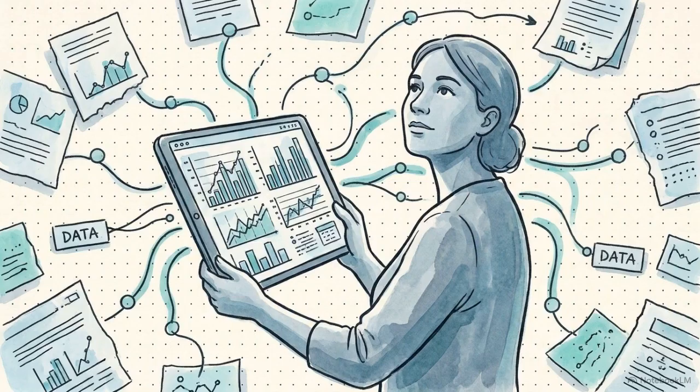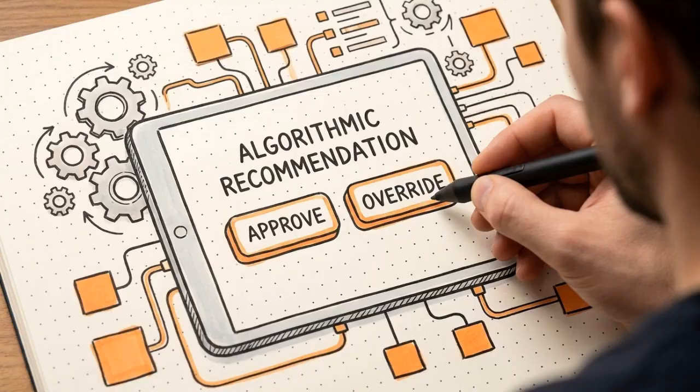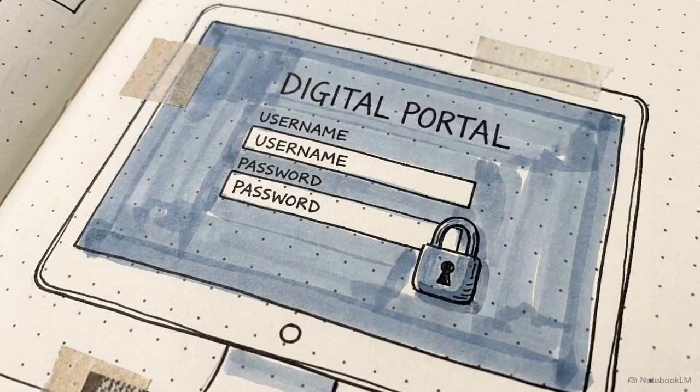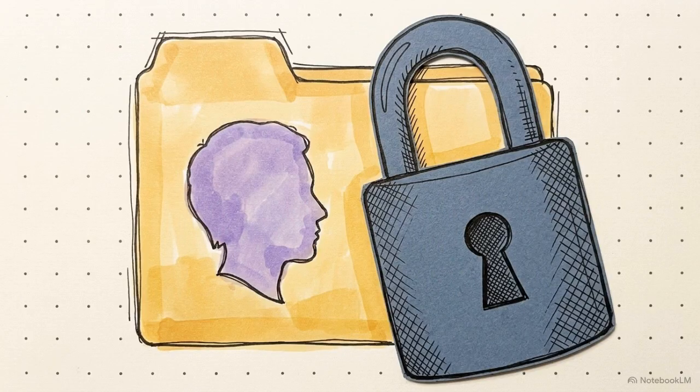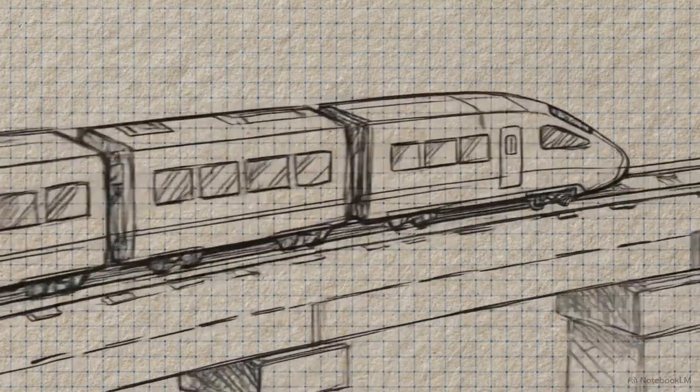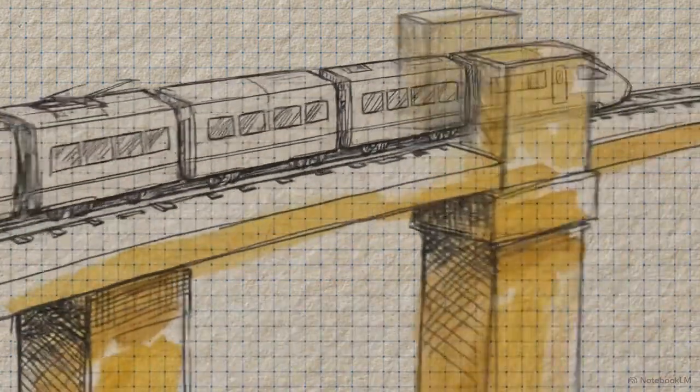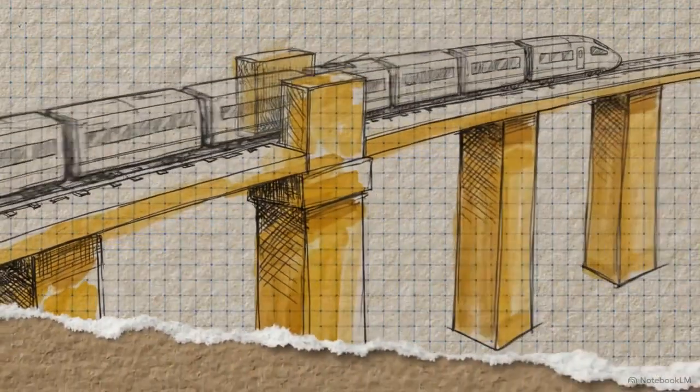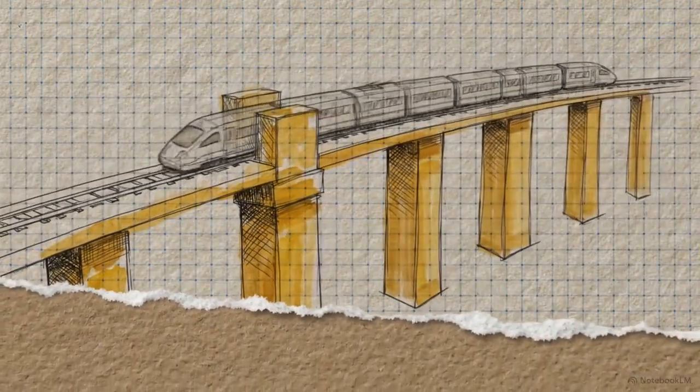This principle establishes AI as a support tool for human judgment, ensuring that a teacher always reviews the algorithm's findings and maintains final control over all decisions. This is supported by the rules of digital citizenship, which require schools to protect personal privacy and secure informed consent before any student data is collected or analyzed. AI provides a powerful engine for personalized education, but human ethics and constant oversight are the guardrails that keep the classroom fair for every student.